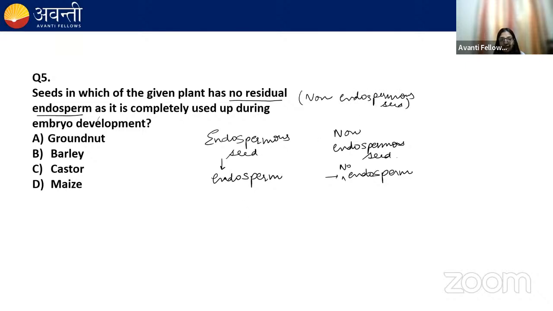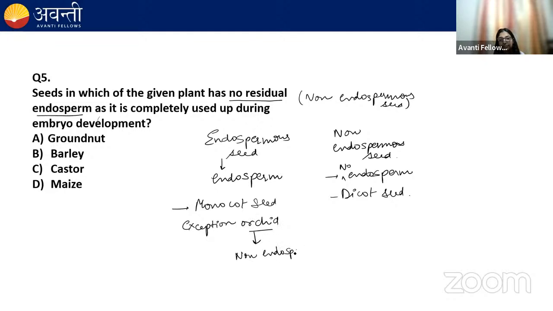Generally, monocot seeds are endospermous seeds, and dicot seeds are non-endospermous seeds. But remember the exceptions. In monocots, the exception is orchid. Orchid is a monocot, but it has non-endospermous seed. And in dicots, the exception is castor. Castor is a dicot, but it has endosperm.